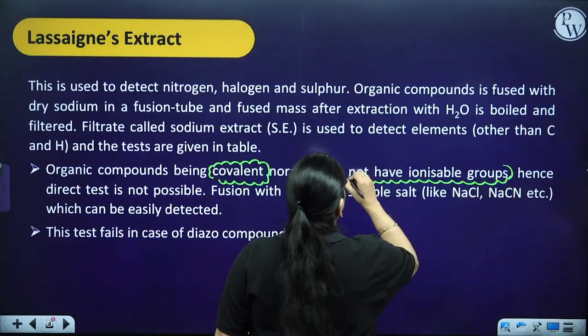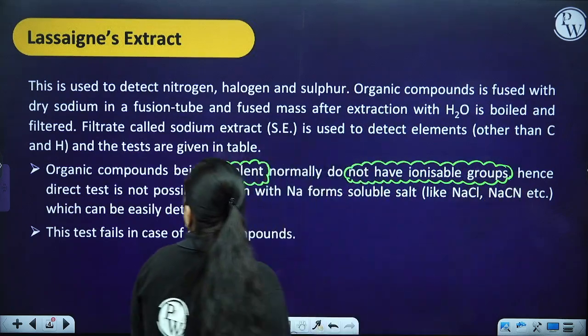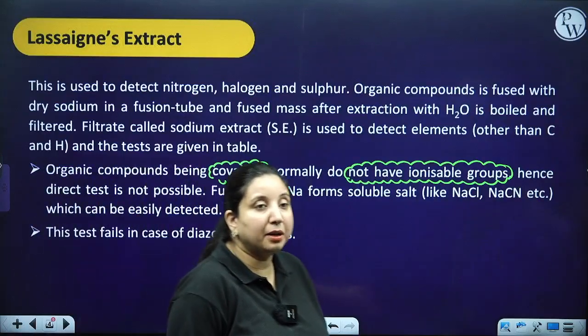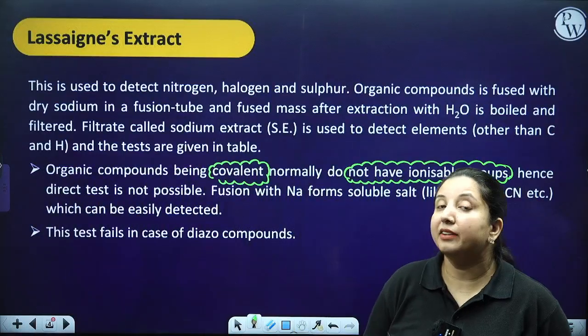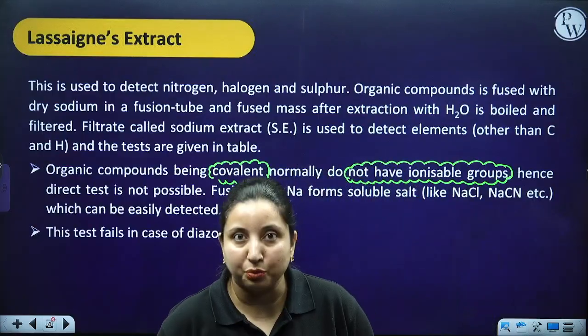It cannot ionize, isn't it? Hence a direct test is not possible over here. I am not going to have the ions, and when I do not have the ions, I cannot perform the direct test over here.